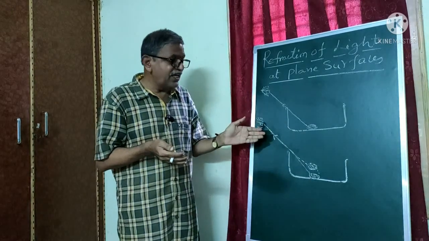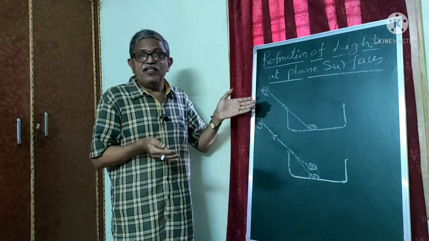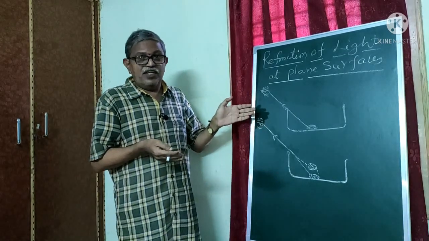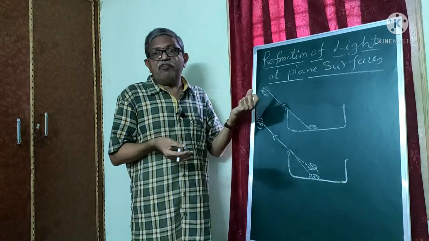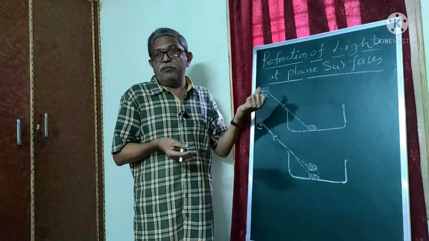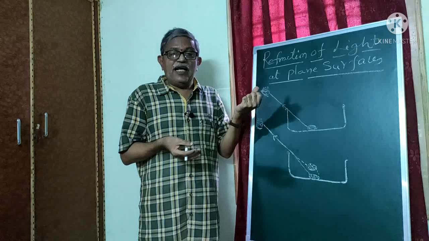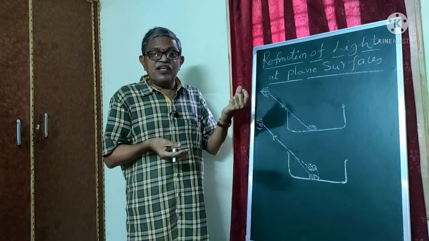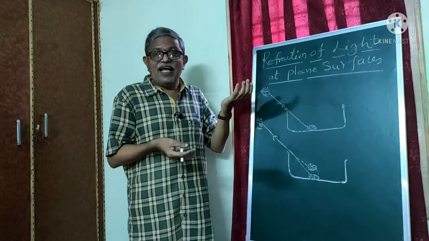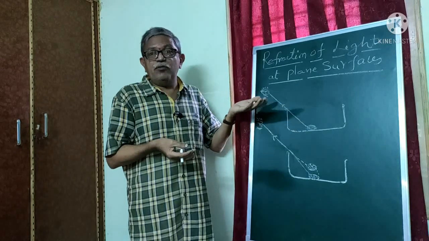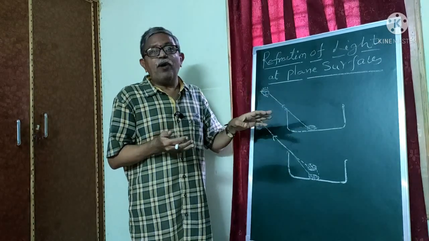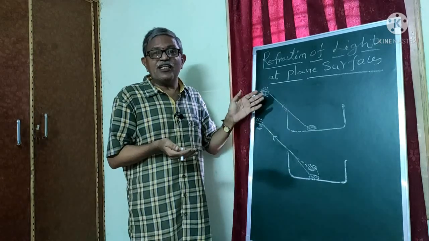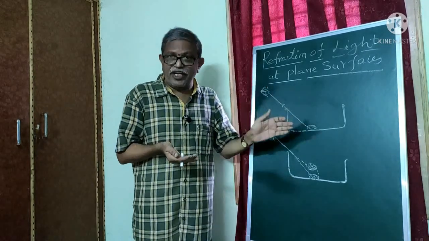Here, see here, I can define the refraction of light. Whenever light passes from one medium to another medium, the velocity of the light changes at the interface of both the media, so that it can choose the path so that it can reach the other point in a short interval of time.